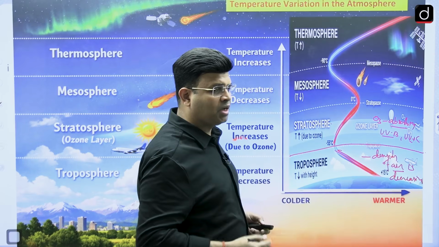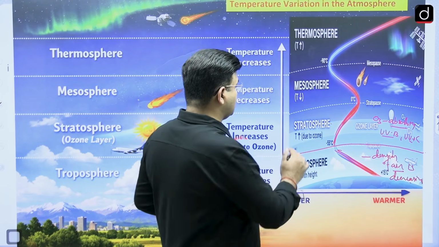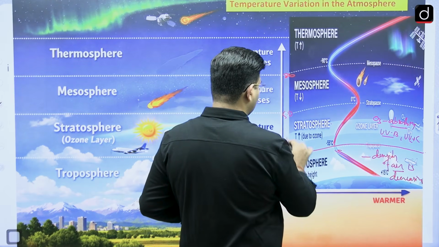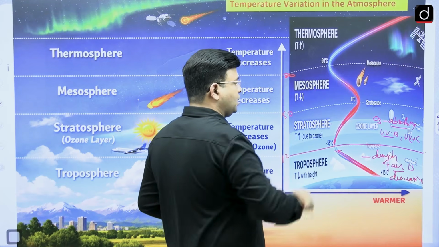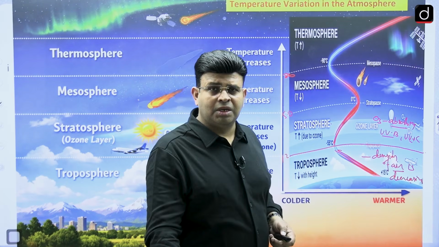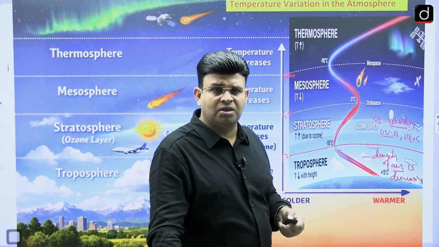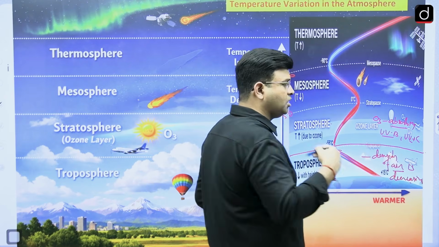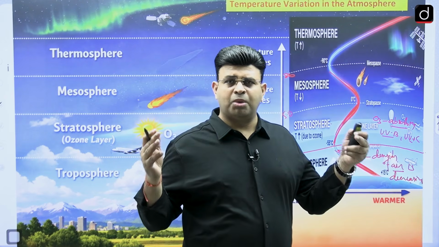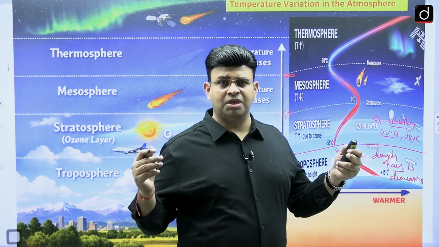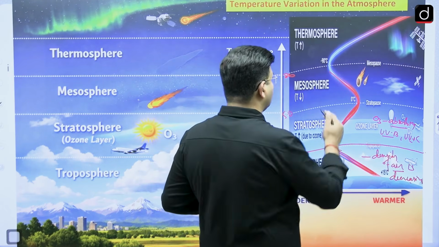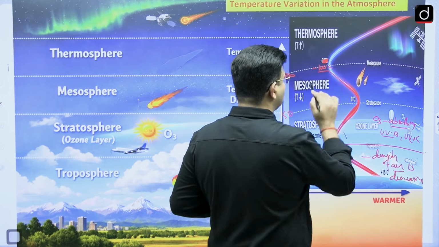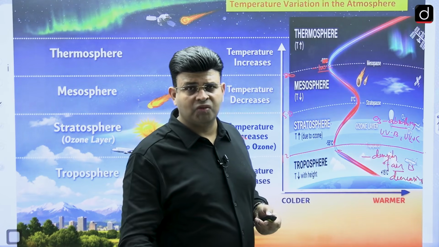After that comes the mesosphere, from 50 to 80 kilometer, while the stratosphere is 12 to 50 kilometer. In the mesosphere, the gaseous density is very low, the molecules are far apart, and there is less friction between them, so less heat is generated. Therefore the temperature is decreasing, reaching minus 100 degrees Celsius. The lowest temperature in our atmosphere is in the mesosphere, reaching minus 100.